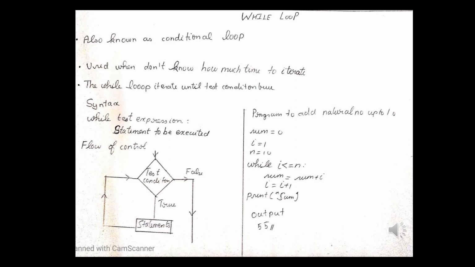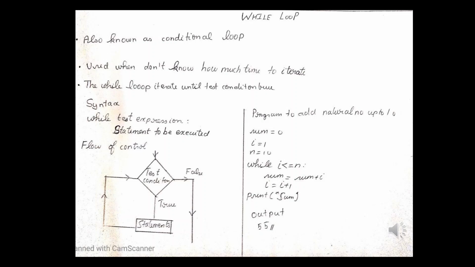In the while loop, the test expression is checked first. The body of the loop is entered only if the test expression evaluates to true. After one iteration, the test expression is checked again. This process continues until the test expression evaluates to false.